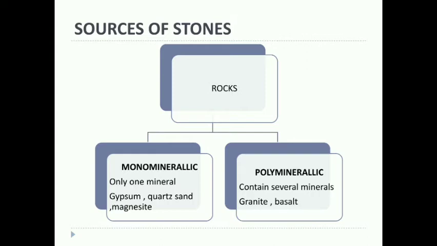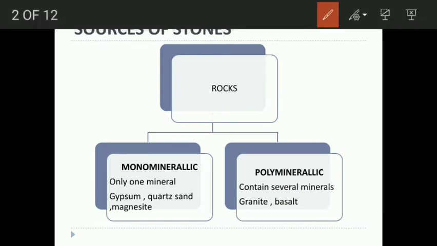We know a mineral means a substance having a definite chemical composition and a molecular structure, which is formed by certain natural inorganic processes. If a rock is made up of only one mineral, that kind of rock is called a monomineralic rock, which means it contains only one type of mineral. For example, gypsum, quartz sand, magnesite, etc.